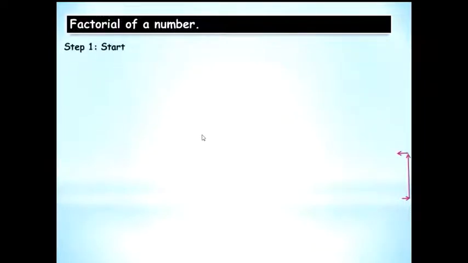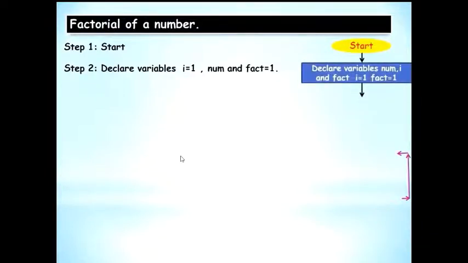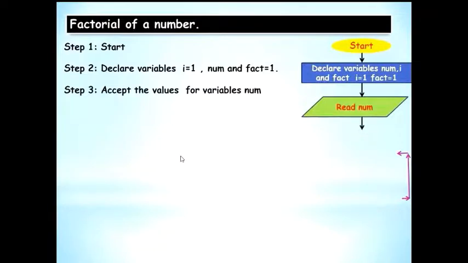Let's see the algorithm. Start, then we have declare variables I equal to 1, num and fact equal to 1. So num is going to hold 5 like the previous case. Step 3, read, so parallelogram. Step 4 again repetition but based on a condition.